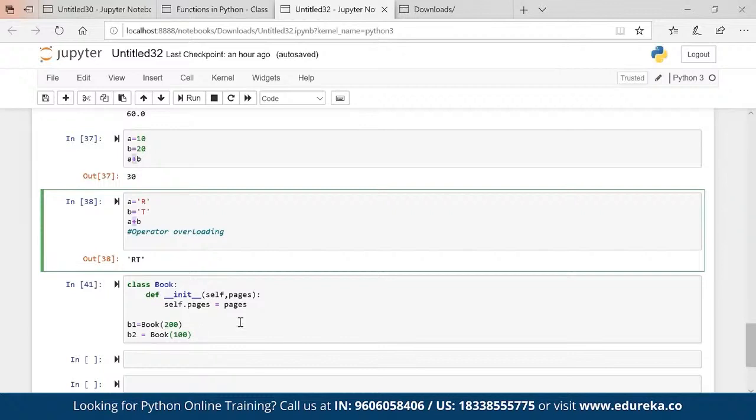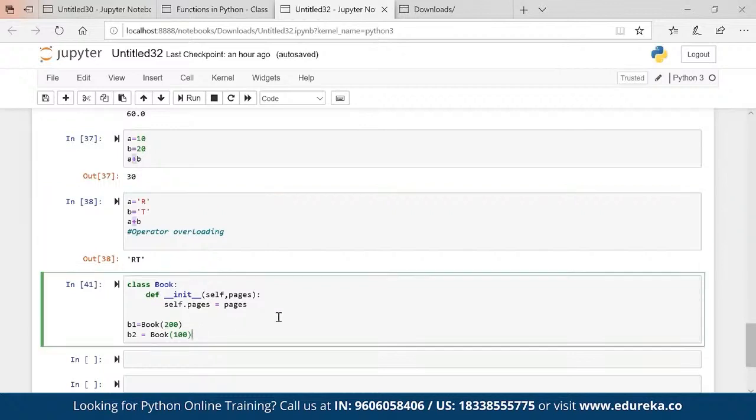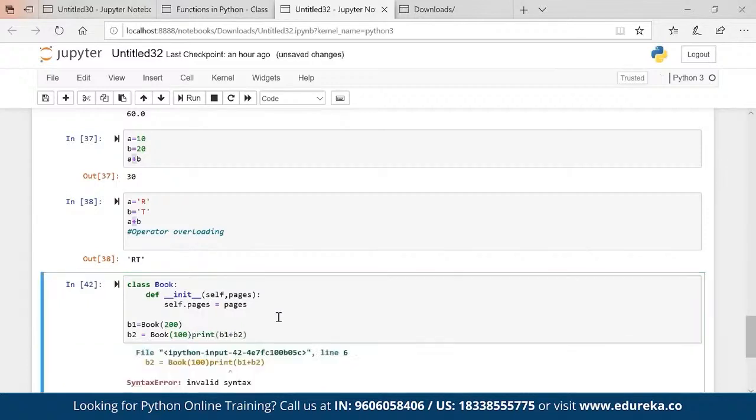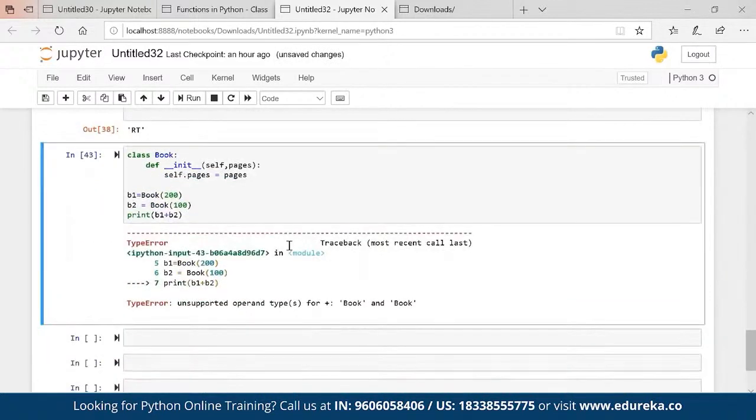Now, if operator overloading is valid in Python, then it should give me B1 plus B2 as well, right? But here we are getting an error. That means operator overloading is not possible. Maybe, maybe not. Let's check that.